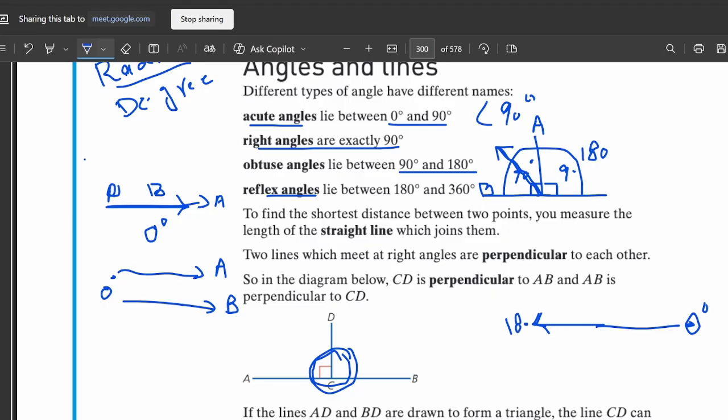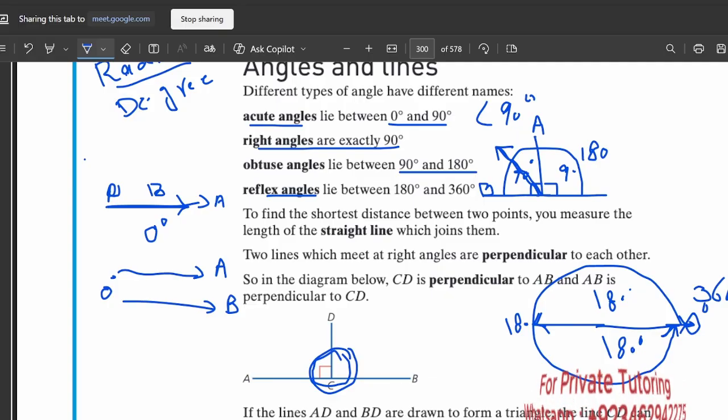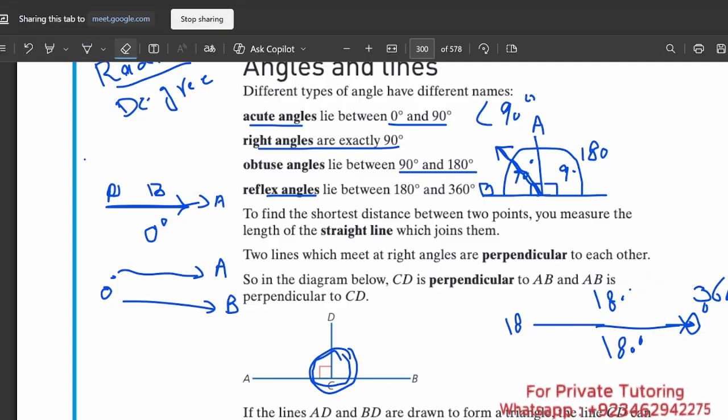Similarly, if a line starts from here and goes all along the way, then again it is at the same position. It is showing the same thing. Here you can see 180 degrees for the upper part and 180 degrees for the lower part. Then our total will be 360 degrees. So our reflex angles are of two types: one is 180 degrees and the other one is 360 degrees. Is it clear? Yes. Okay, very good.